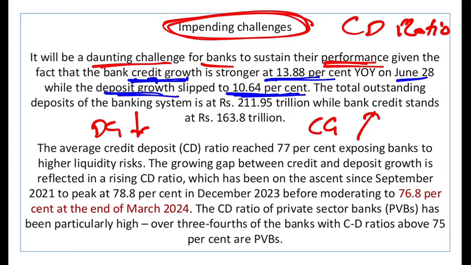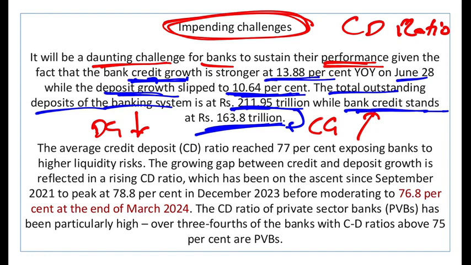There will always be customers who will find it difficult to take a loan because the credit growth is more and deposit growth is less. The total outstanding deposits in the banking system is around 211 trillion rupees, or 211 lakh crore, while the bank credit stands at 163 lakh crore. Yes, it is covering the credit so far, but there will come a time when the credit demand will exceed the deposits, and that is when there will be a problem. So this is called CD ratio.